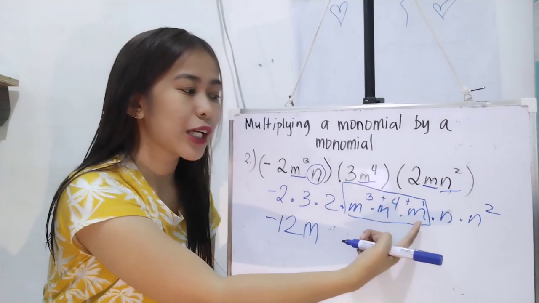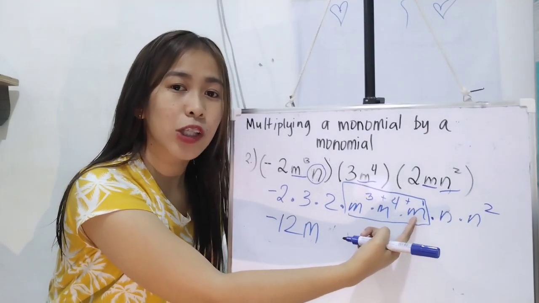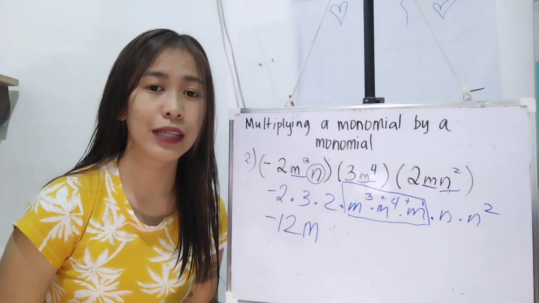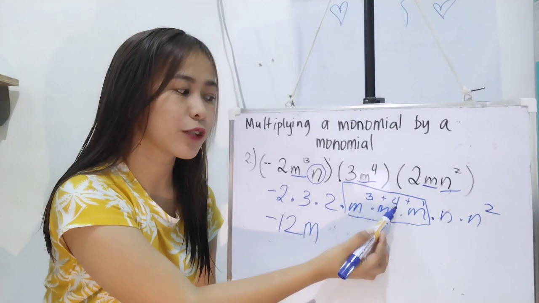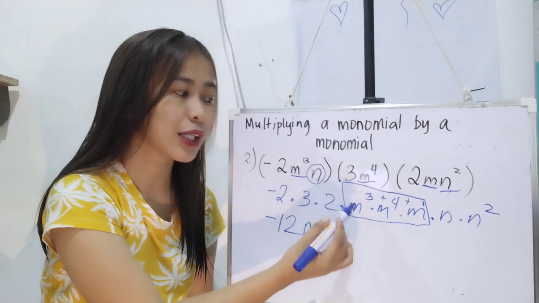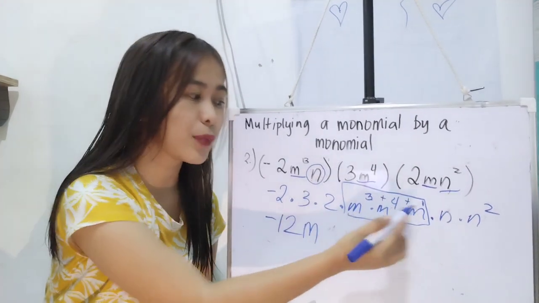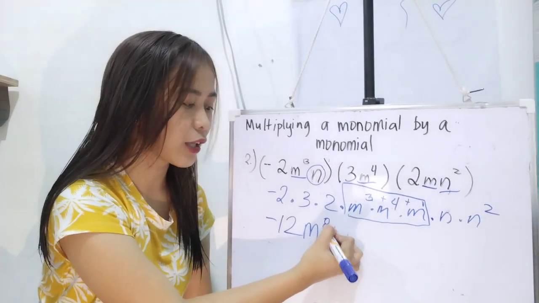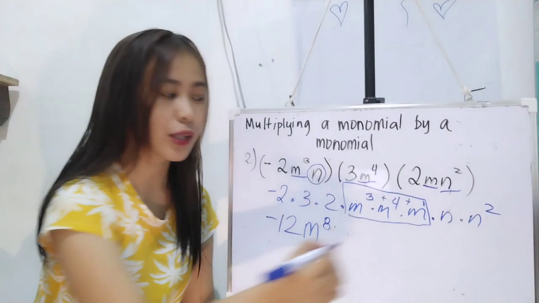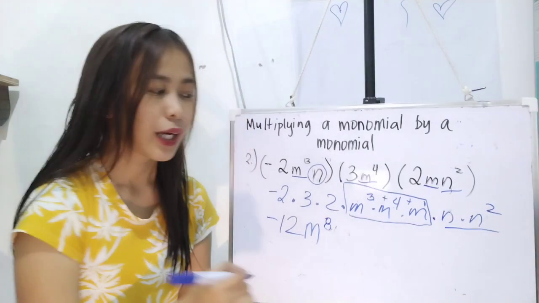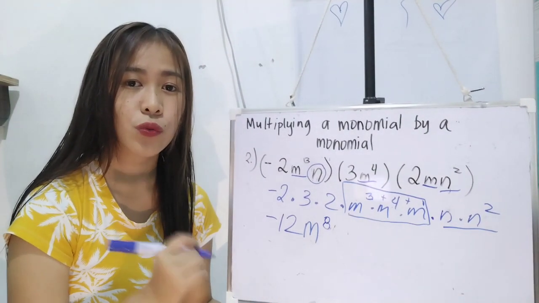So, wag niyong kakalimutan na may automatic 1 na exponent yung variable na walang nakalagay na exponent. Automatic yon. Kaya yan ay 3 plus 4 plus 1. Okay? And 3 plus 4 is 7 plus 1, that is 8. Therefore, we have negative 12 m raised to 8. Pero syempre, hindi pa tayo tapos. Meron pa dito. n times n raised to 2.